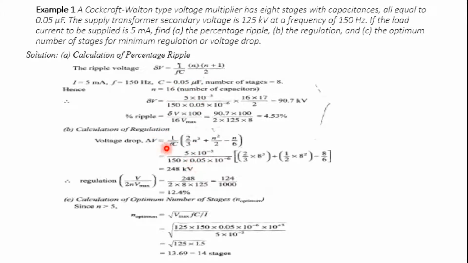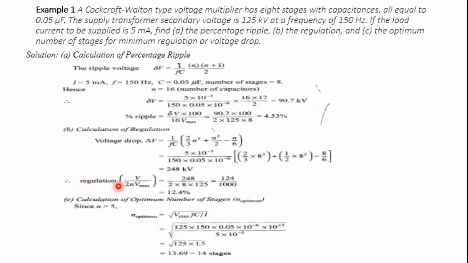Here, substitute the current I and the frequency of 150 Hz. The capacitance value is 0.05 microfarad and 2 by 3. Here n is 8, it's not 8 into 2. Understand? The percentage ripple mainly depends upon the capacitors, not the regulation. So 8 to the power of 3 plus half into 8 square, minus 8 by 6. You'll get 248 kV.